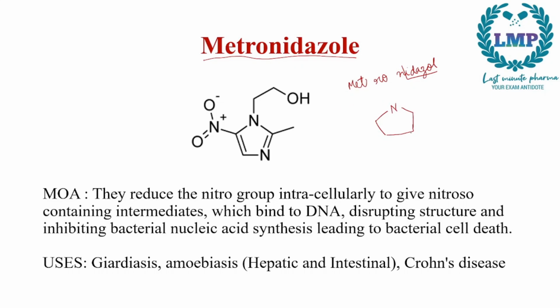So this is an imidazole ring. Next we will go for met. Met means a methyl group. So here in between the two nitrogens we will give a methyl group. Next we have nitro. Nitro means a nitro group. So on the opposite side of the nitrogen we will give an NO2. So this is a nitro group. And then we have metronidazole: metro, ET. ET means ethyl group. So CH2, CH2, and since we have an ol in the end, we will give an OH. So this is the structure of metronidazole.